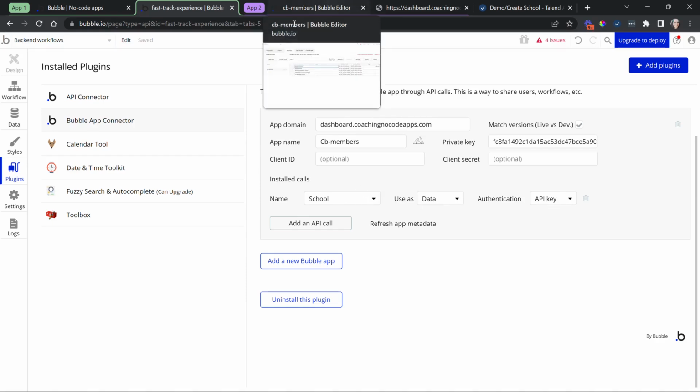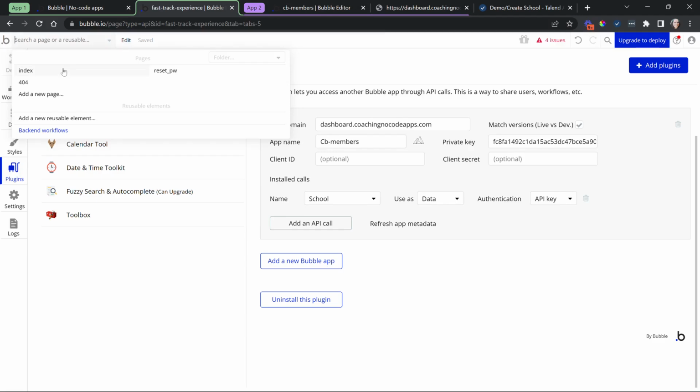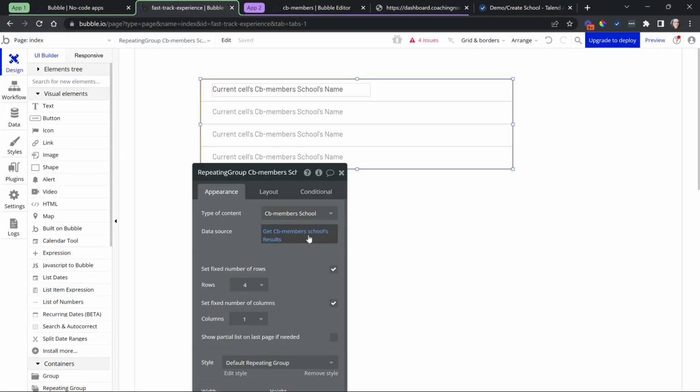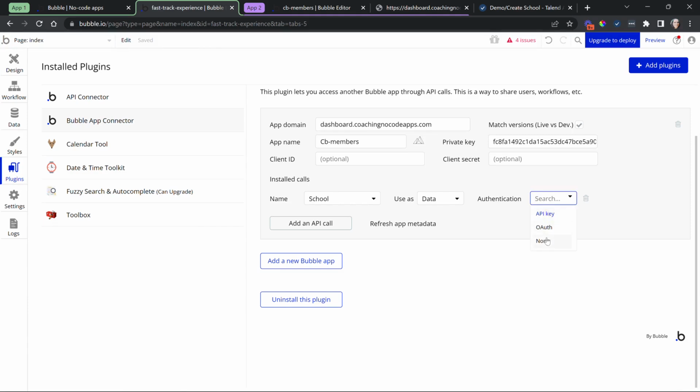So let's actually go to a quick page here in this application. I have a repeating group that is going to pull in that data source. But of course, I need to be authorized properly in order to see this information. So let's turn everything off where it's publicly exposed. I don't have to have any layers of security in there. Let's start there. So I'm going to set the authentication to none.